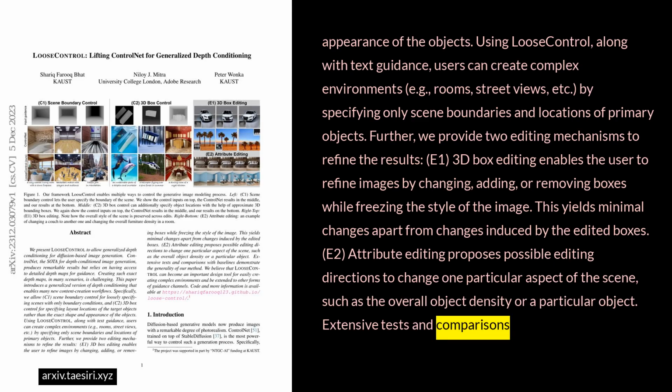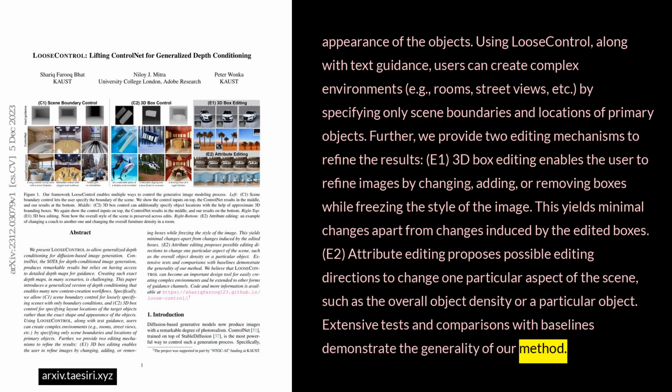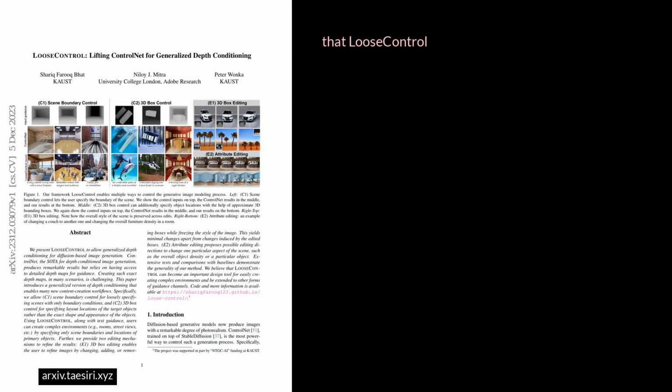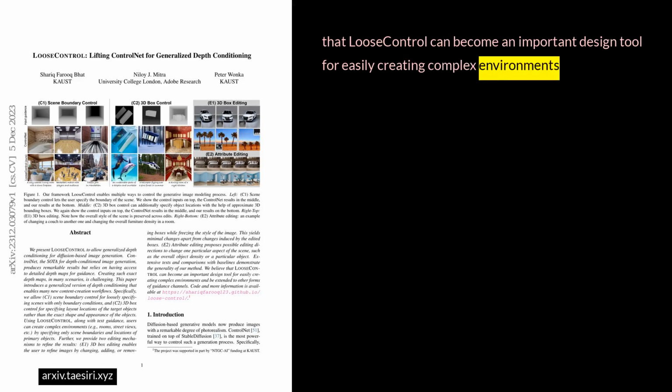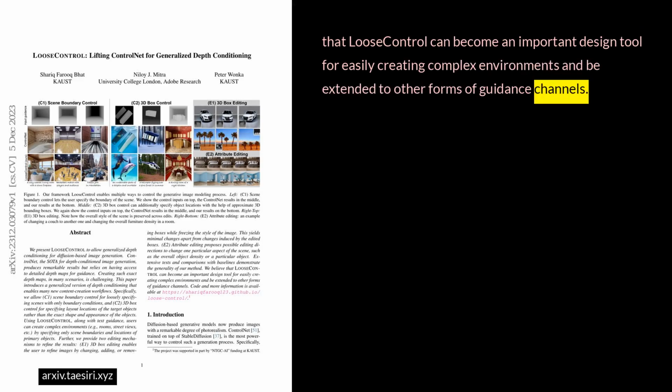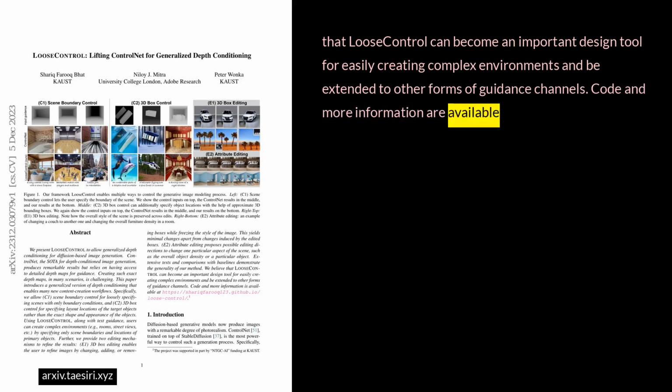Extensive tests and comparisons with baselines demonstrate the generality of our method. We believe that LooseControl can become an important design tool for easily creating complex environments and be extended to other forms of guidance channels. Code and more information are available at the project's website.